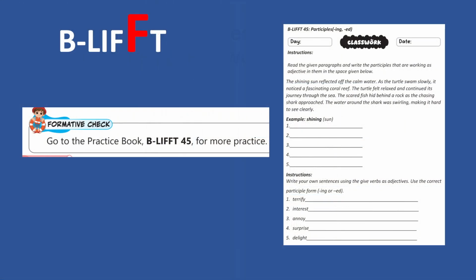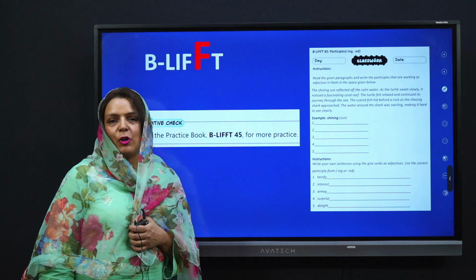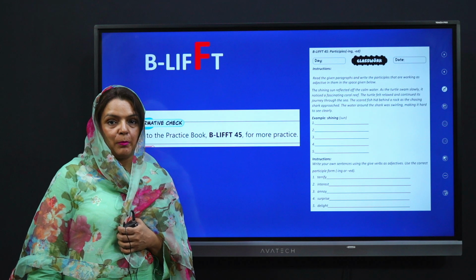Now to check your understanding of the focus, we have designed this formative check in your practice book. You have to do it with the help of your teacher in the class,